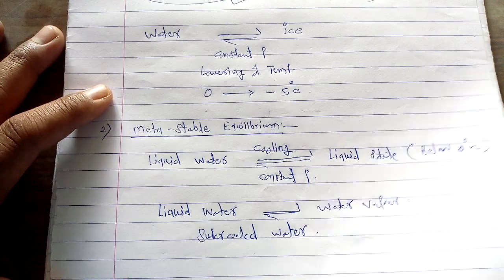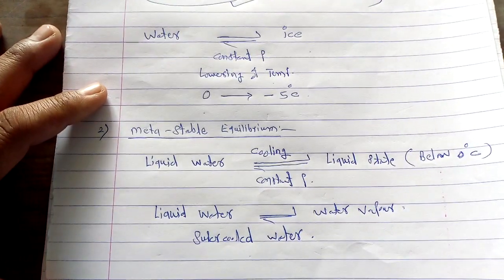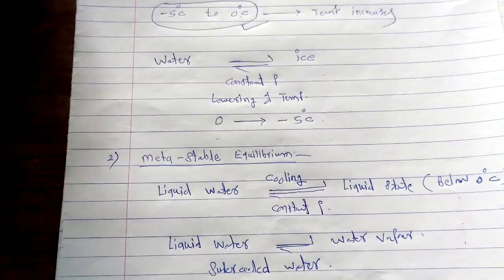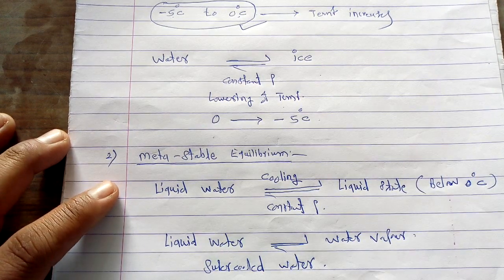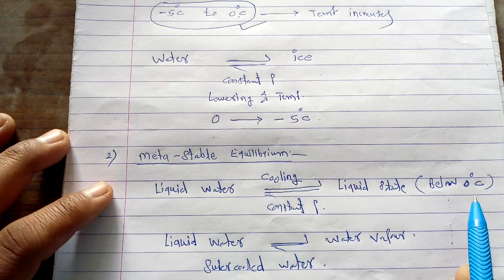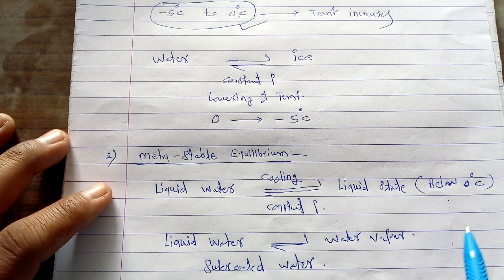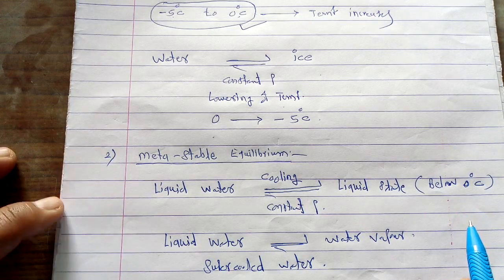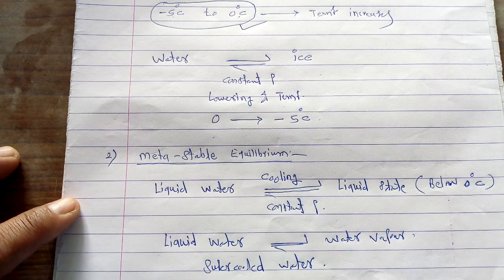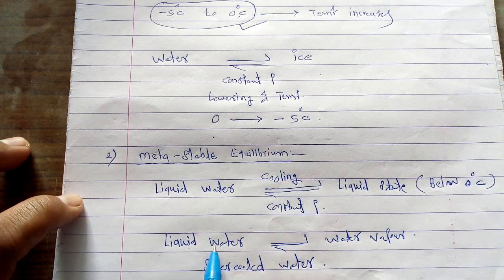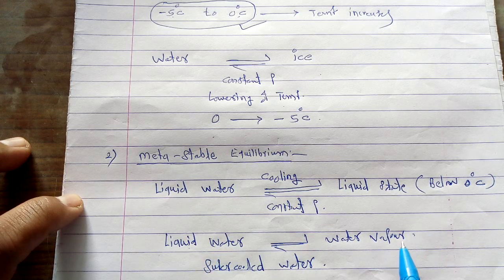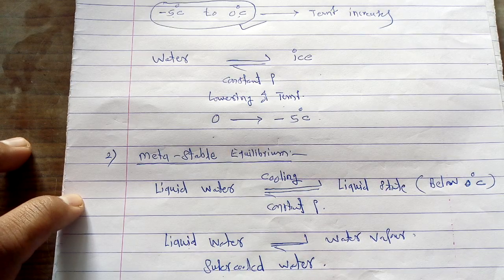So what is super cooled water? Super cooled water is nothing but when we cool the given liquid water from 0 to a lower temperature, there is an equilibrium between the liquid water and the water vapor. At that time, this water is called super cooled water.